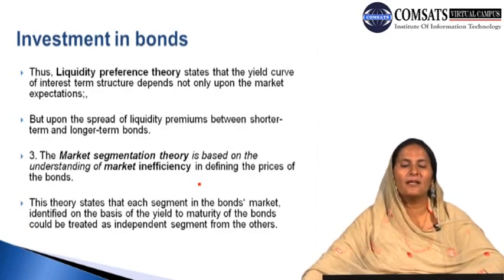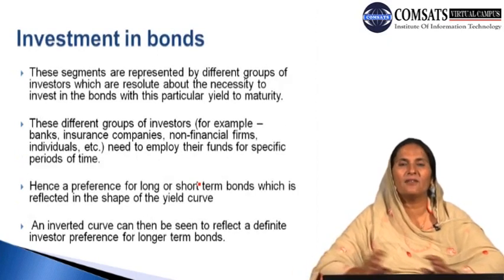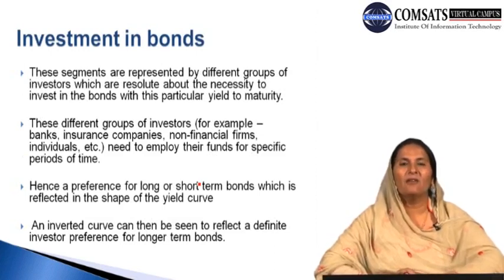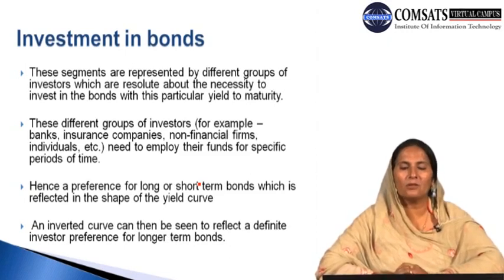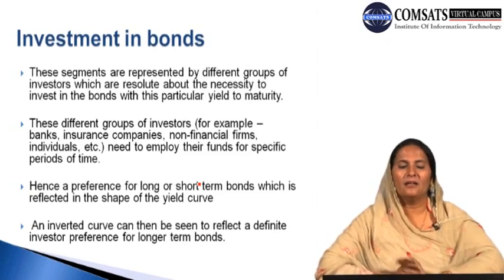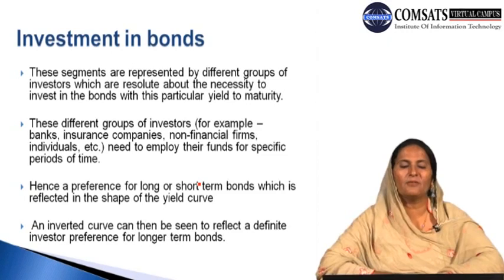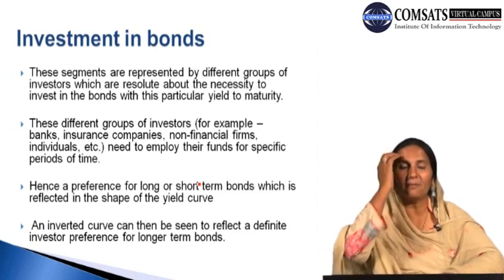The third theory is the market segmentation theory. If we continue the discussion with this, we can say that there are different types of investors functioning in the bond market. They are single investors, groups, corporations, and banks, and they need to employ their funds for a specific time period. There may be a preference for longer term bonds or short term bonds, which reflects the shape of the yield curve. And we can say that an inverted curve reflects definite investor preferences.